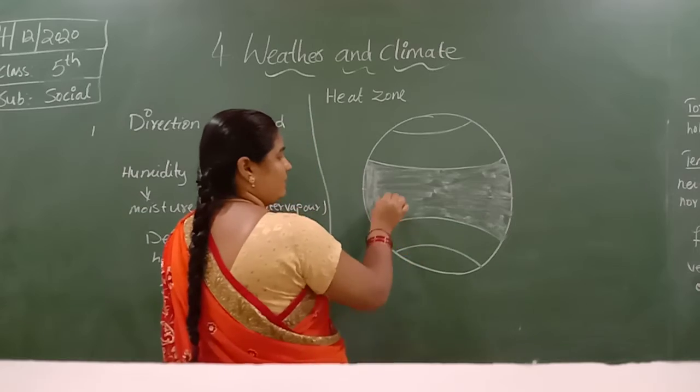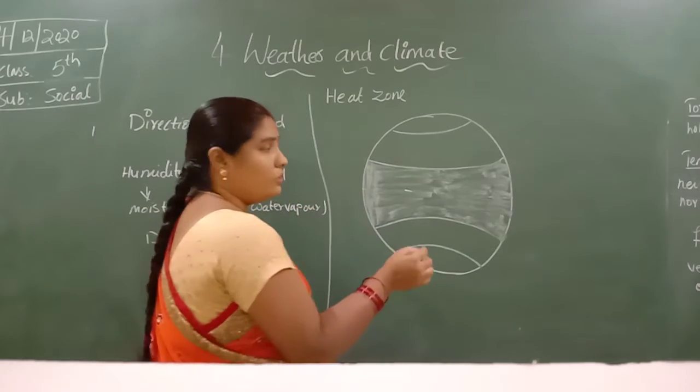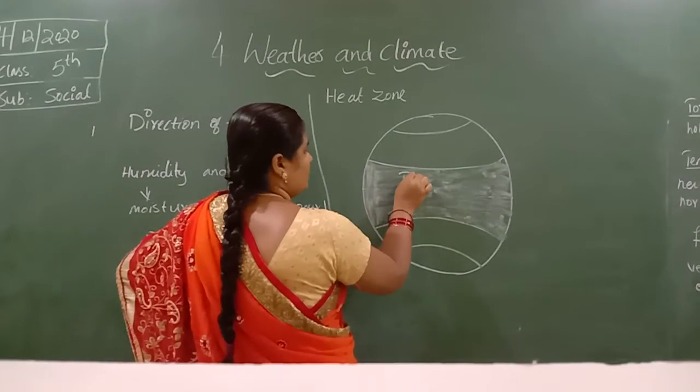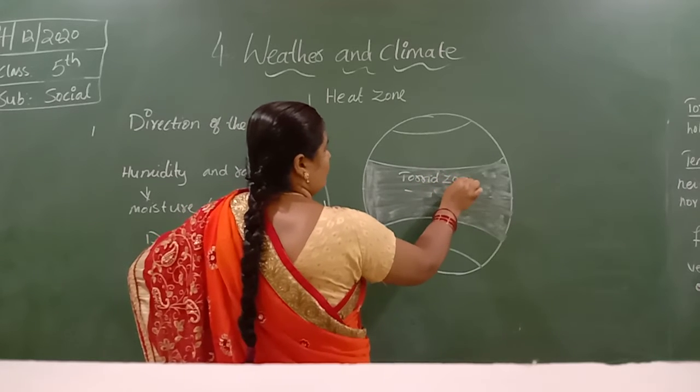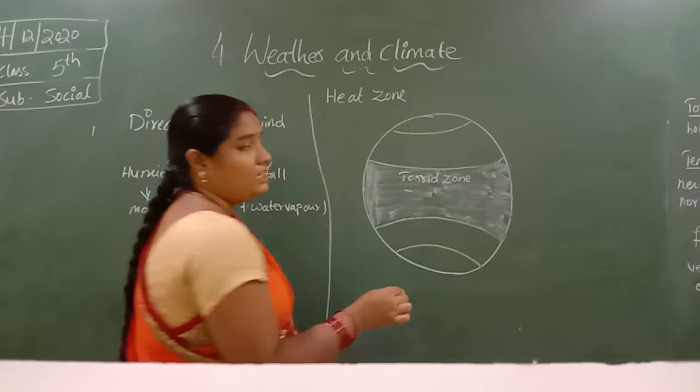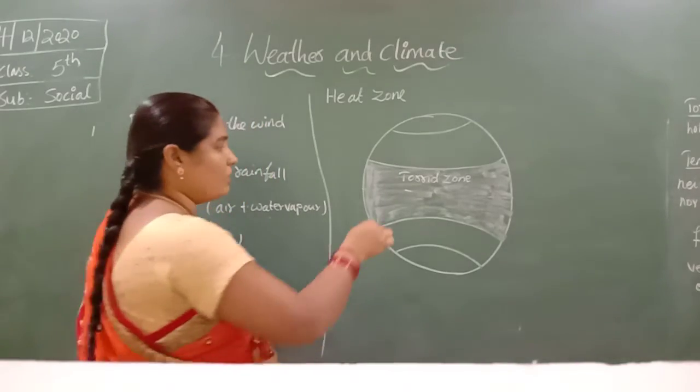So the equator zone is known as a torrid zone. These are the three heat zones on the earth, the torrid zone.